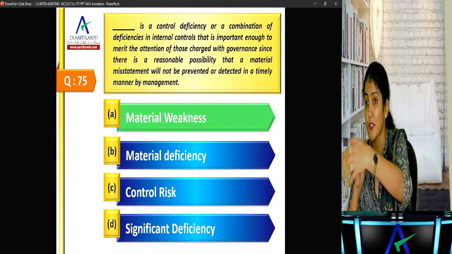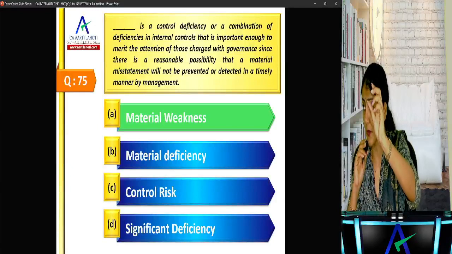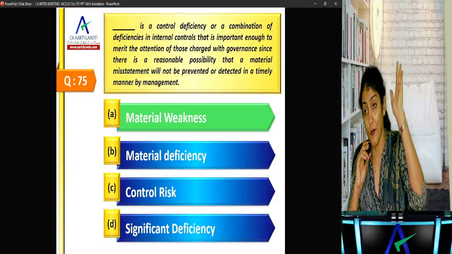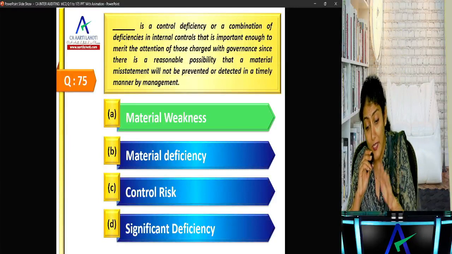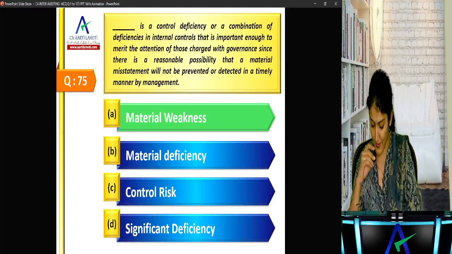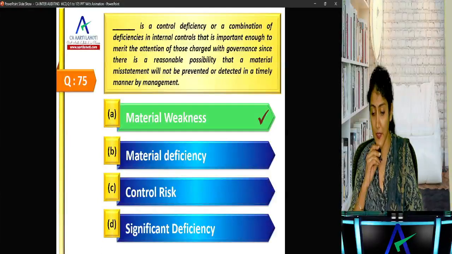You can check the list of definitions given in your book. You have the definition of significant deficiency and material weakness at the end of the chapter on automated environment, because they say material misstatement will not be prevented or detected, it is called a material weakness.